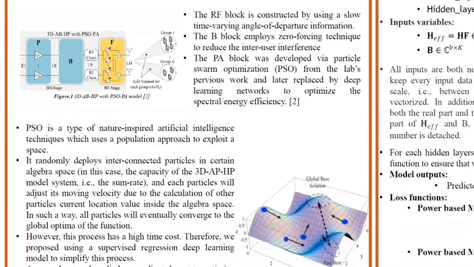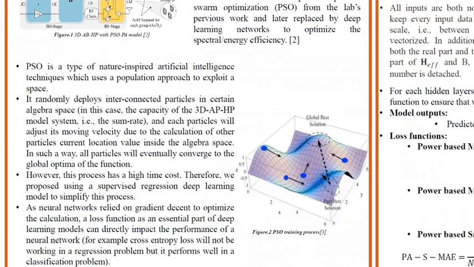In previous work, particle swarm optimization has been implemented to find the global optima of the power allocation algebraic space. However, this approach has a very high time cost. Therefore, we propose using a deep learning technique called fully connected neural networks to simplify this process.